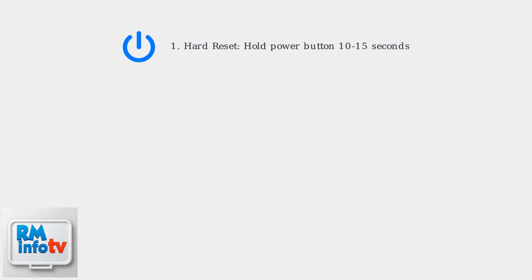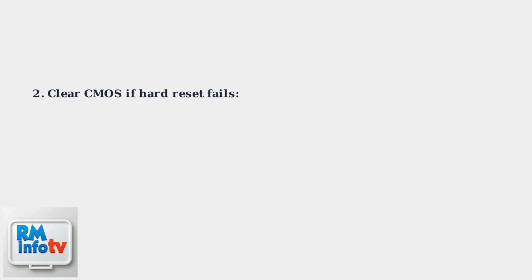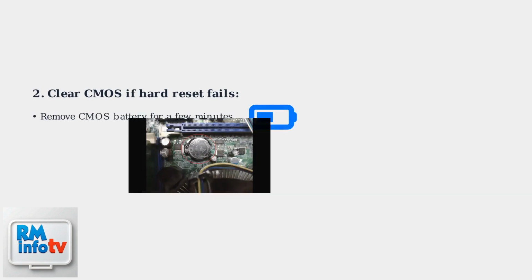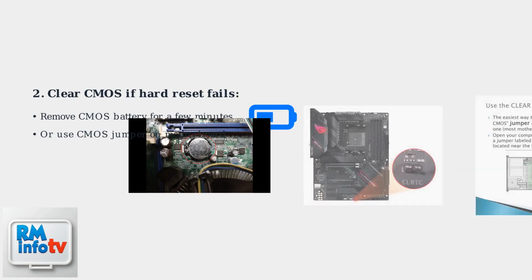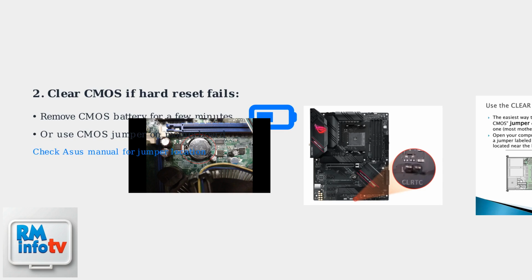Start with a hard reset by holding the power button for 10 to 15 seconds to discharge any residual power. If the hard reset doesn't resolve the boot loop, clear the CMOS to reset BIOS settings. First option, remove the CMOS battery for a few minutes to clear the memory. Second option, use the CMOS jumper on your motherboard to clear the settings. Always refer to your Asus motherboard manual for the exact location of the CMOS jumper.